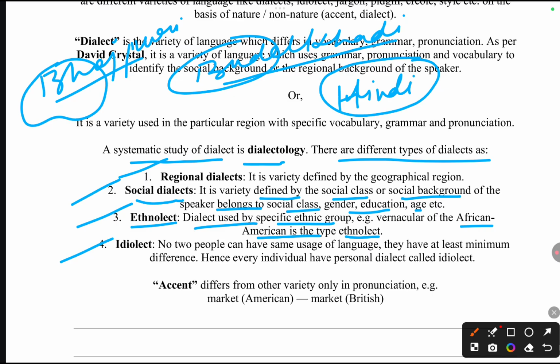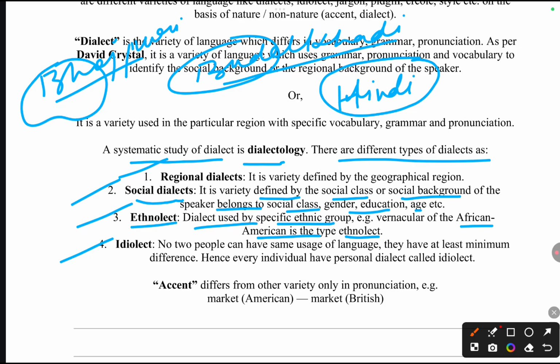Before the industrial revolution, people were taken from Africa to America for labor purposes. Some of them settled there. So the Africans now settled in America, and the generations produced there will be using African American English, because there will be a bit of African accent and African features, and also a bit of American features. So now this dialect becomes unique, which we call ethnolect. They will be using this African American English, the people who migrated from Africa to the US.